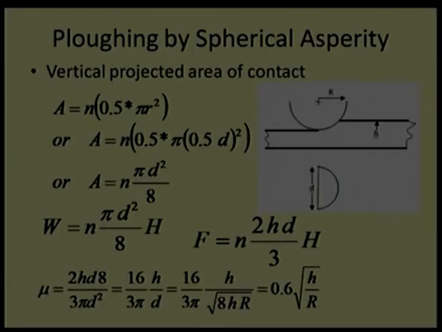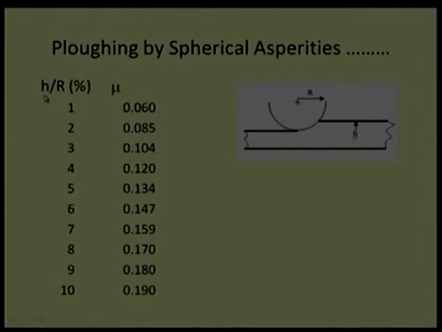Now, with this expression I can play, and then I can find out what results I can get if I change h in terms of percentage, with 1%, 2%, 3%, 4%, 10%. Well, am I going to get very high or different results? So, I did that. We are taking an example of h divided by r in percentage, assuming depth of penetration will not be significant. That means, I can go maximum to 10. Beyond that, this expression will not be valid. We have to change the expression if we are going beyond that.